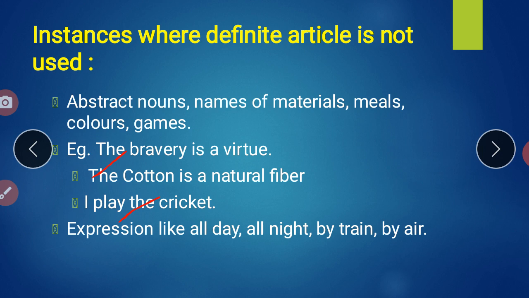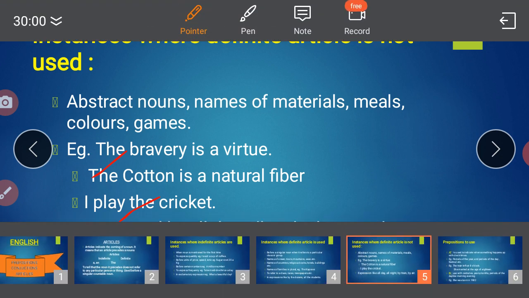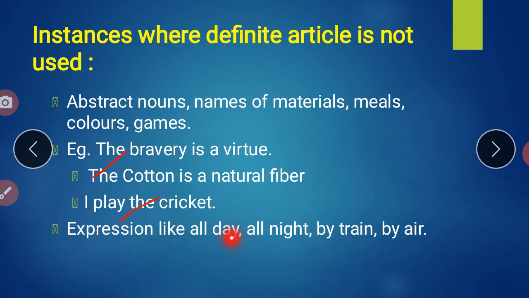तो bravery तुम्हारा noun है, पर वो abstract noun है, उसके आगे कभी भी the आएगा नहीं. Cotton is a natural fiber. ये एक material की बात हो रही है. So there also the will not come. Find it, student? And at the last, expressions like all day, all night, by train, by air. With these all four expressions also the will not come. Got it? All day, all night, by train, by air. These all words, just before them, will never use the.